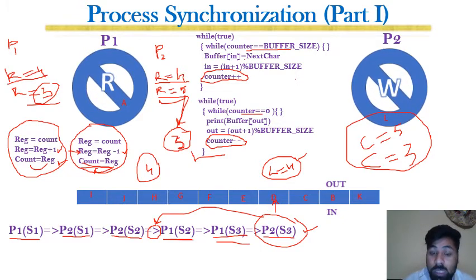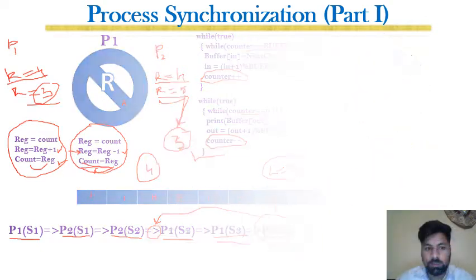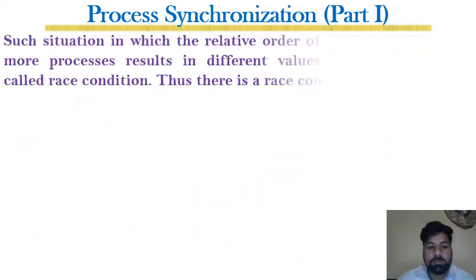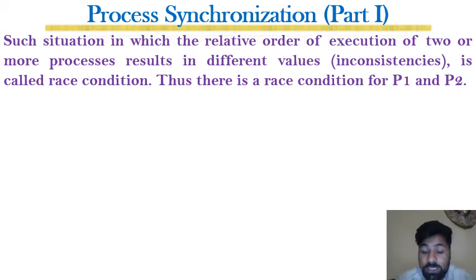So such a scenario in which the relative order of execution of two or more processes results in different values or inconsistencies is called a race condition. Thus there is a race condition for P1 and P2 in the previous example.